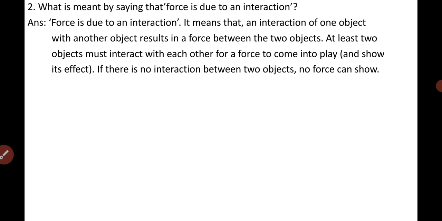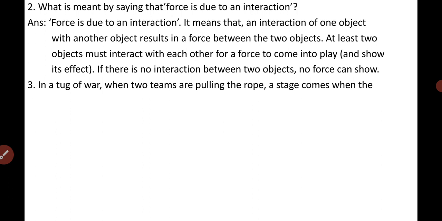At least two objects must interact with each other for a force to come into play and show its effect. If there is no interaction between the two objects, no force can show its effect.